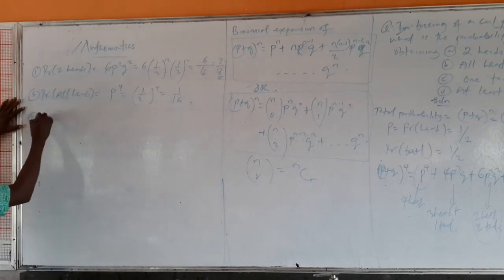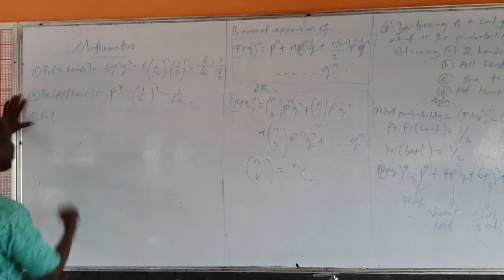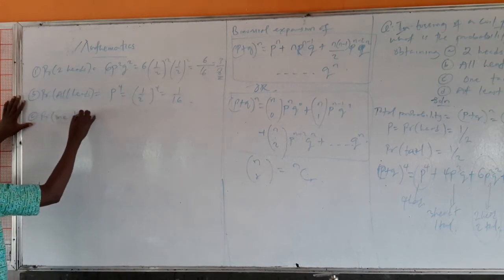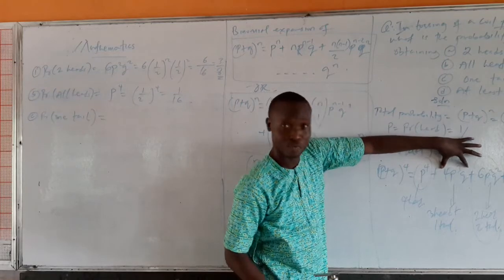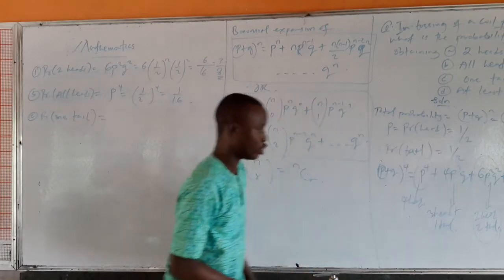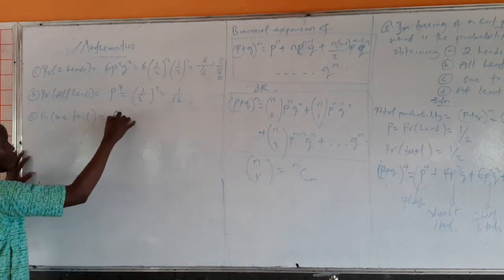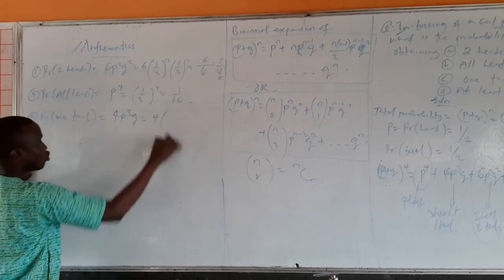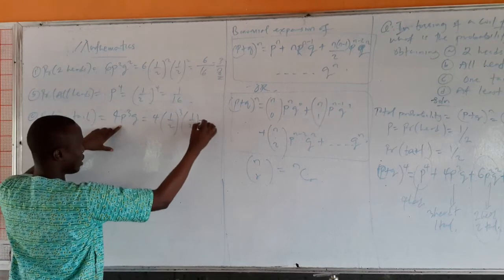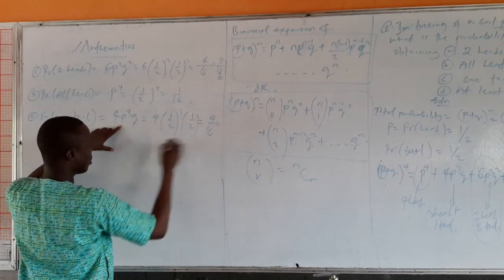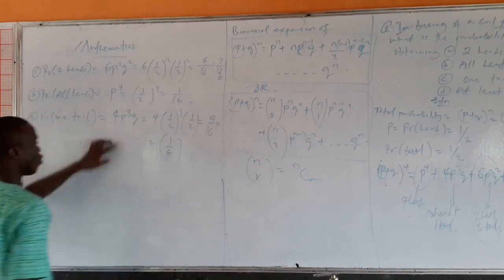Then the third one is probability of getting 1 tail. What's the probability of getting 1 tail there in the expansion? Where do we have a single tail? That's 4P raised to power 3 Q. And that's 4 into P, 1 over 2 raised to power 3, into 1 over 2. And that's 4 over 16. And that's 1 over 4.